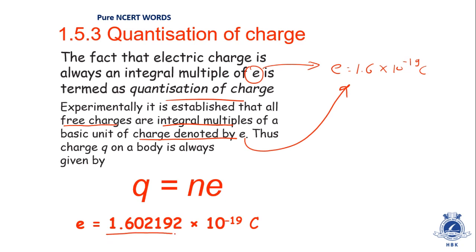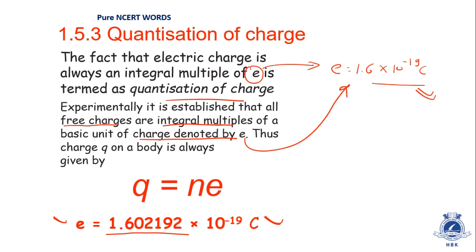This is 1.602192 into 10 is to minus 19 coulomb. But even if you are writing this thing, then also it's okay. And in all the numericals, you have to take this value: E is equal to 1.6 into 10 is to minus 19 coulomb. But while writing the theory portion of quantization of charge, it is always preferable to write this value. Okay, so this was the theory of quantization of charge.